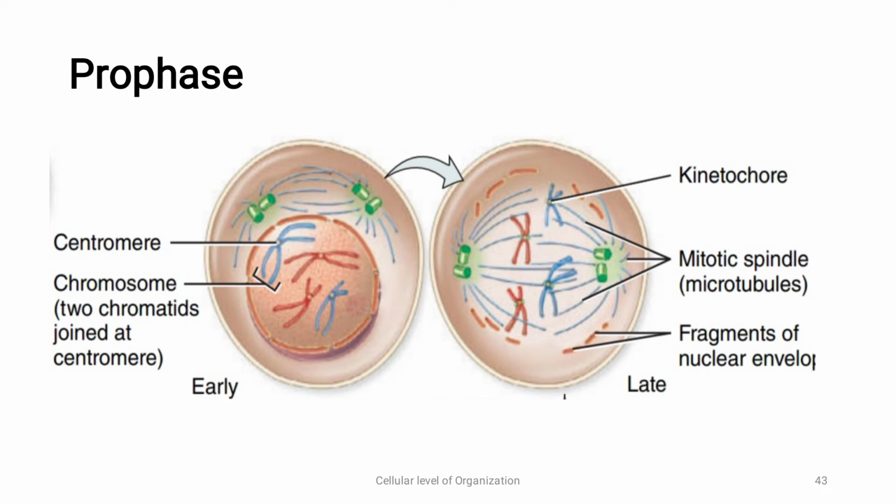This is the diagrammatic representation of how the prophase is taking place. Can you all see this diagram? The kinetochore, which is attached to the microtubule, and fragments of nuclear envelope. See, the nuclear envelope is breaking down, and these are the fragments. The mitotic spindle is formed, and in the centromere region we have a kinetochore, and to this are attached microtubules.